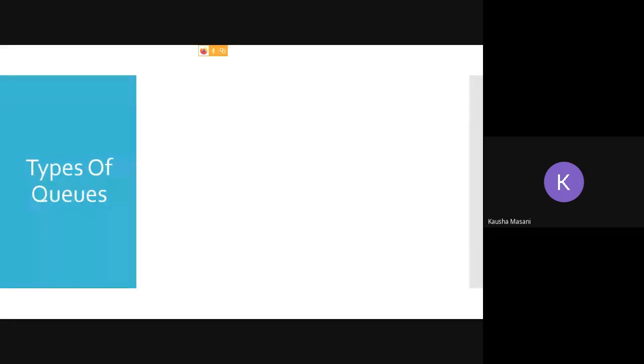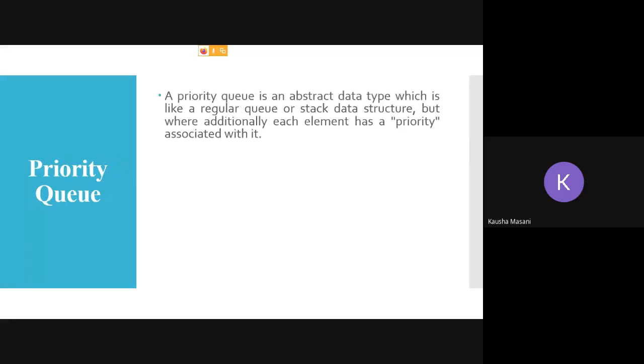So, discussing further your priority queues. What is your priority queue? As the book definition goes, it is an abstract data type, just like your regular queue data structure, but there is an additional priority given to each of your elements. Each element is associated with some kind of priority. So you are going to maintain one more array for maintaining the priority along with the elements.